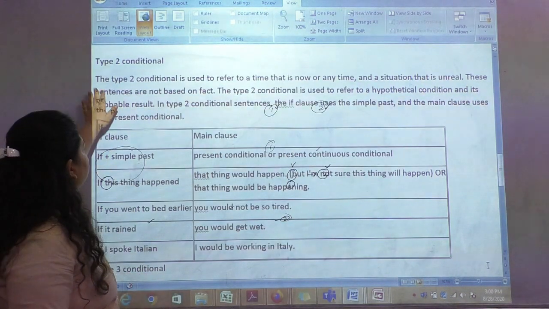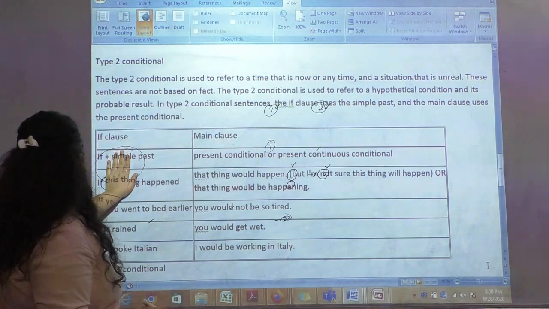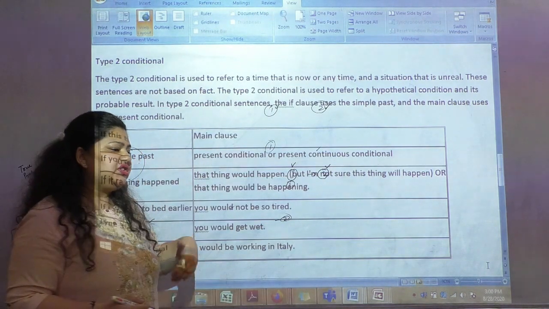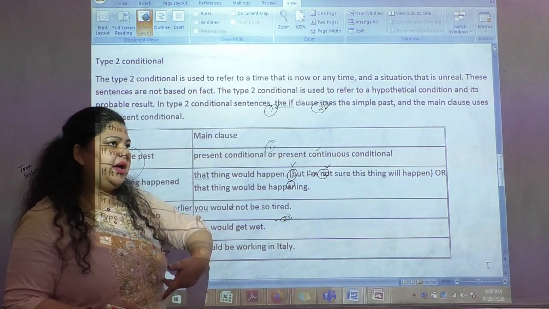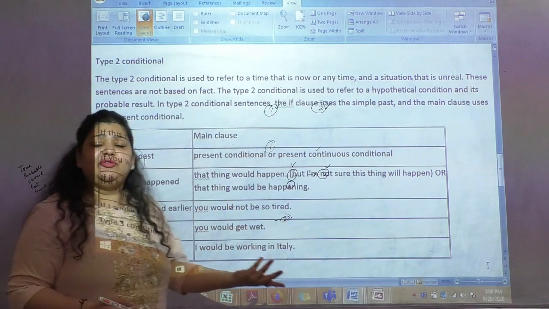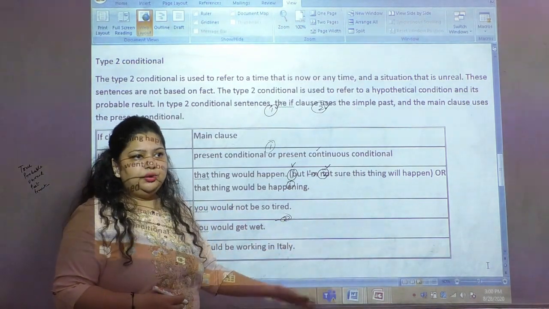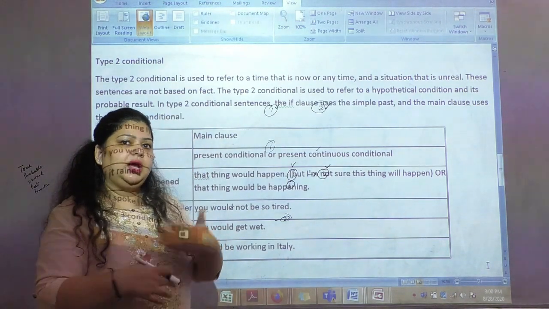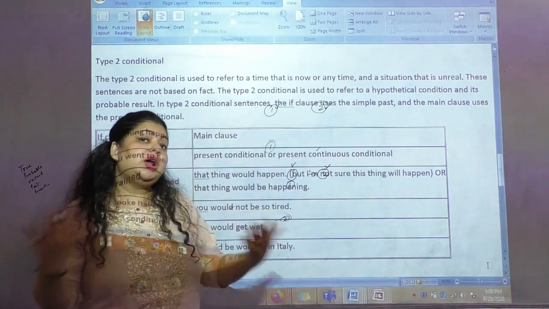So what does type 2 conditional say? My type 2 conditional talks about unreal conditions, something which is not real, right? For example, if I were you, I could do that. Maybe you cannot be me and I cannot be you. So these are unreal conditions.